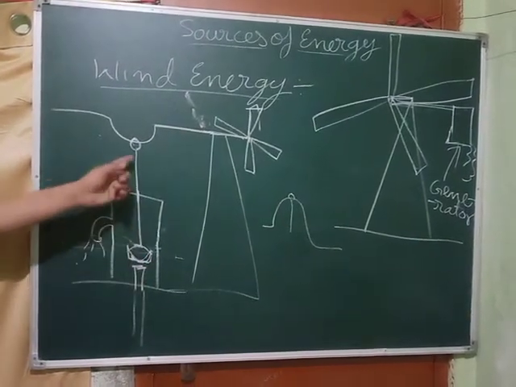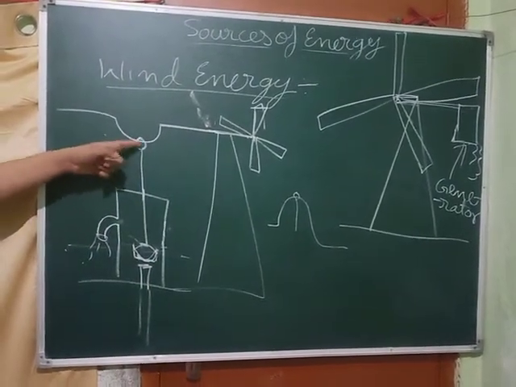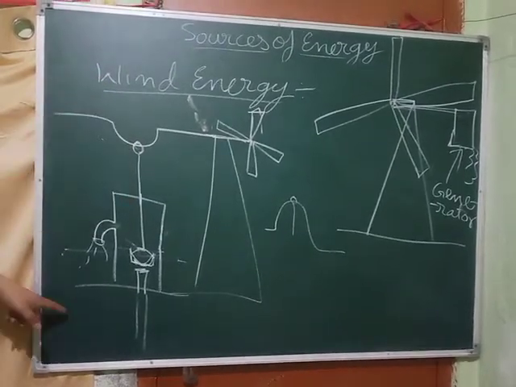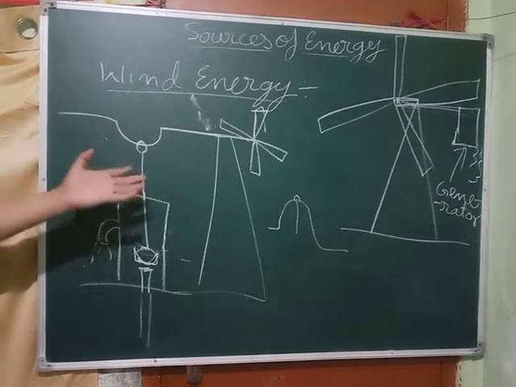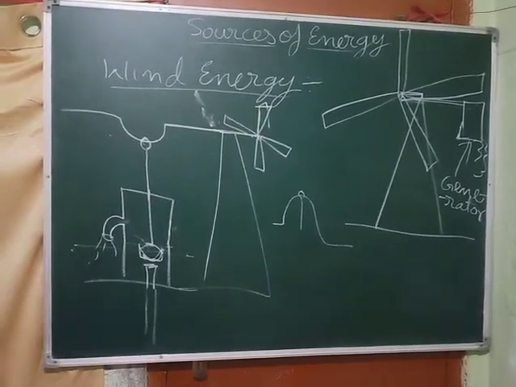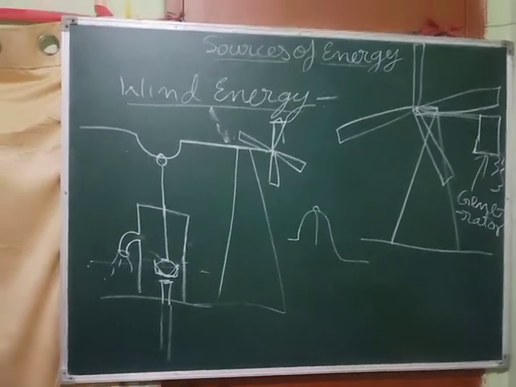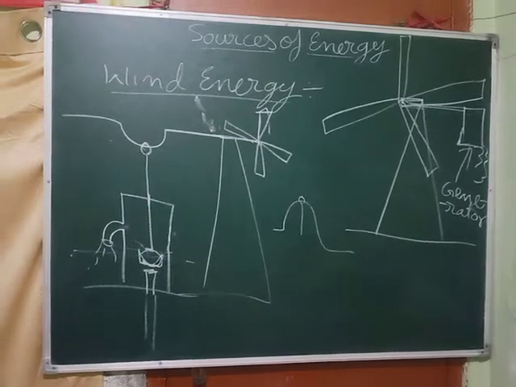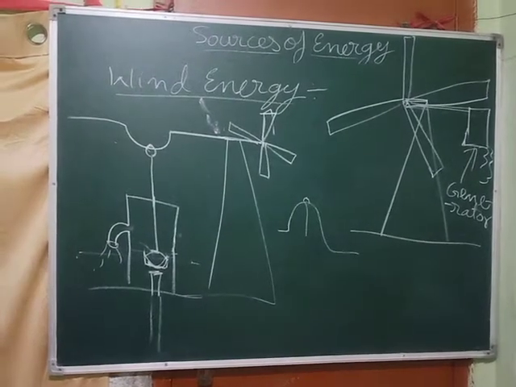In a hand pump, what we are having? We are having a handle connected to this. When we press it, this handle pulls this up and the water comes out. Here we are not using a handle. We are using this windmill for taking out water. Clear? So in this way, it is used for taking out underground water also, as a water pump. Clear?